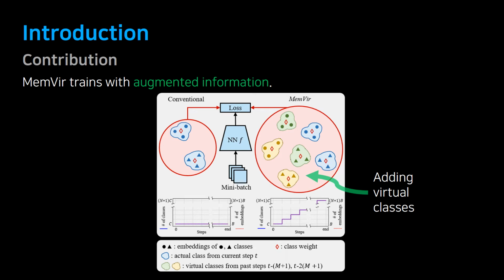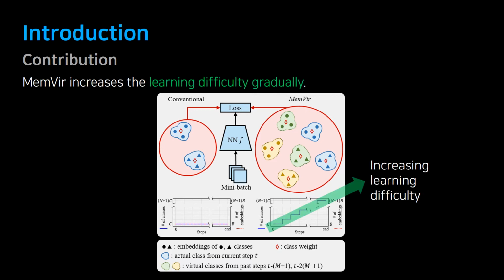MemVir has an advantage over the original method because it can train the model with a lot more classes and instances, which work as augmented information using additional virtual classes. Also, the learning difficulty is increased gradually using a curriculum learning method to enhance optimization stability and final performance. We gradually add virtual classes to increase the difficulty level step by step.